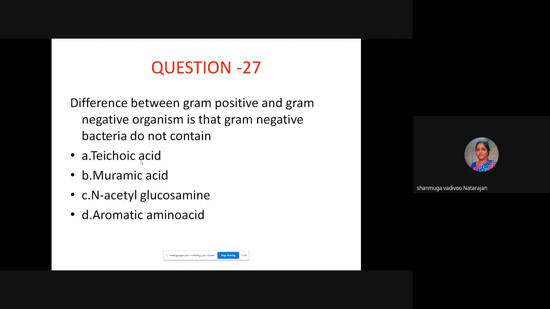Then question 27, the difference between gram-positive and gram-negative organisms is that gram-negative do not contain one of the components: teichoic acid, muramic acid, N-acetyl glucosamine, aromatic amino acids. Now, teichoic acid will be there in both, but gram-positive will have more teichoic acid. Gram-negative will have less teichoic acid. Muramic acid and N-acetyl glucosamine, both gram-positive and gram-negative will have. These aromatic amino acids will be present only in gram-positive bacteria. Okay.